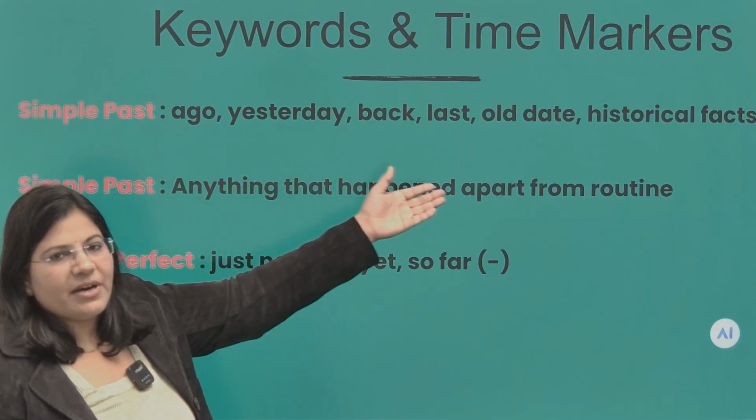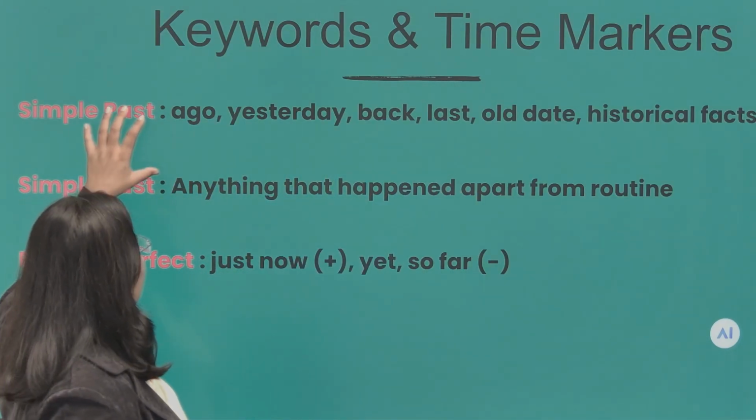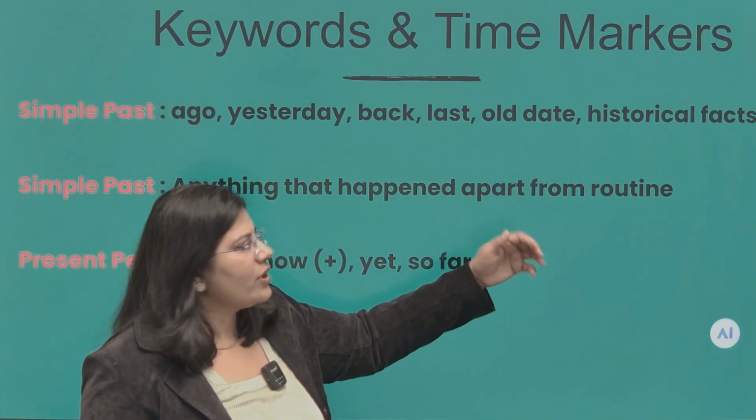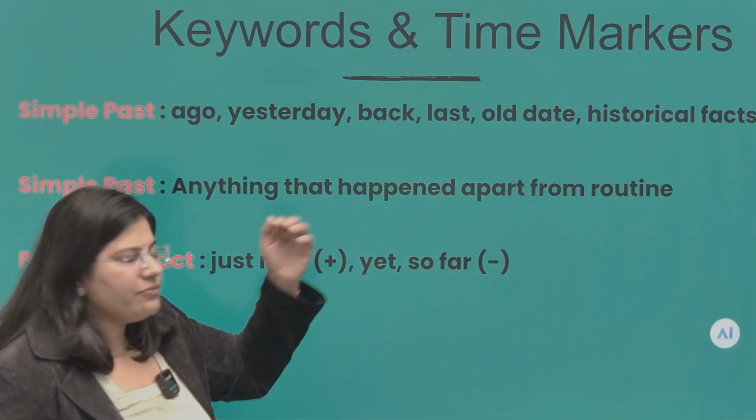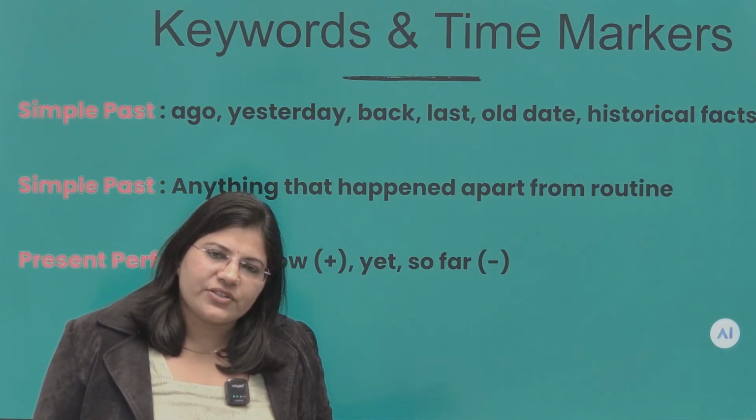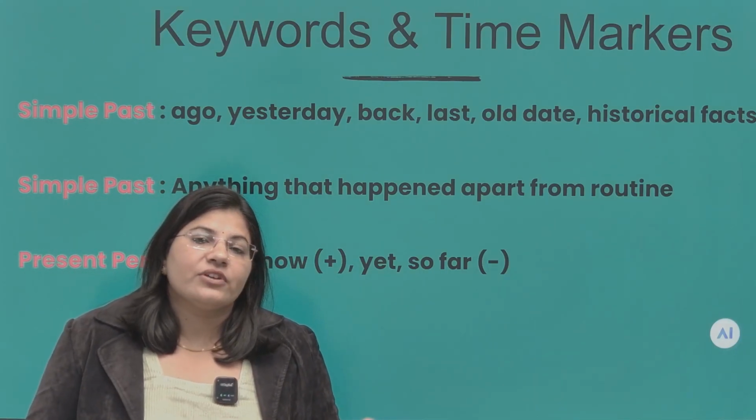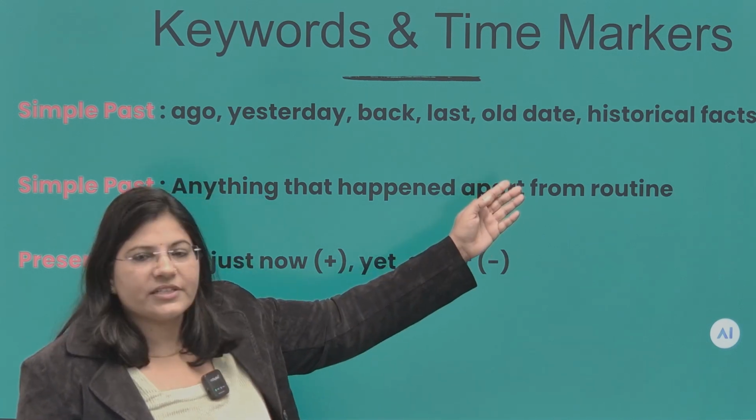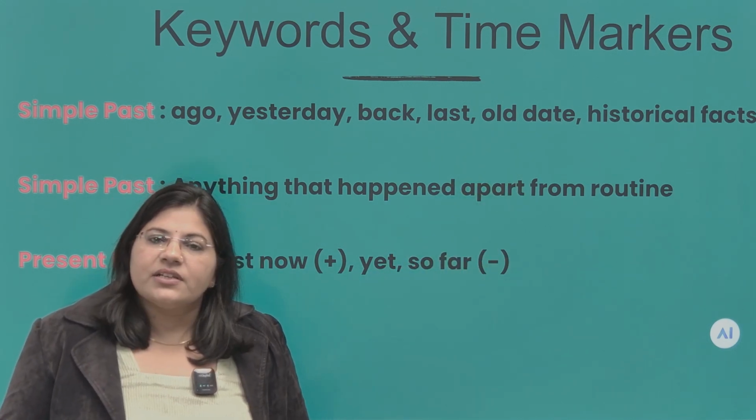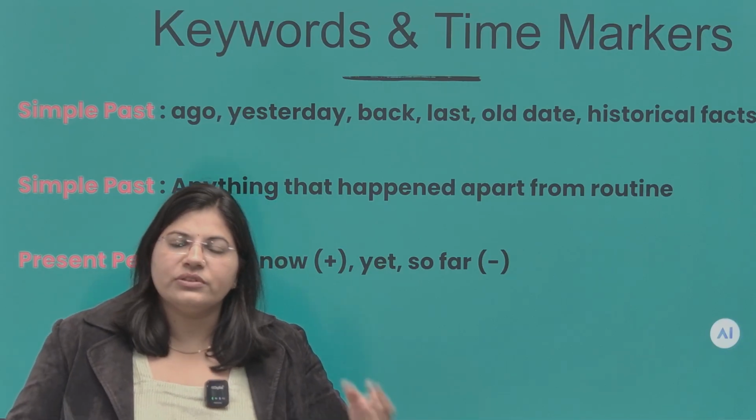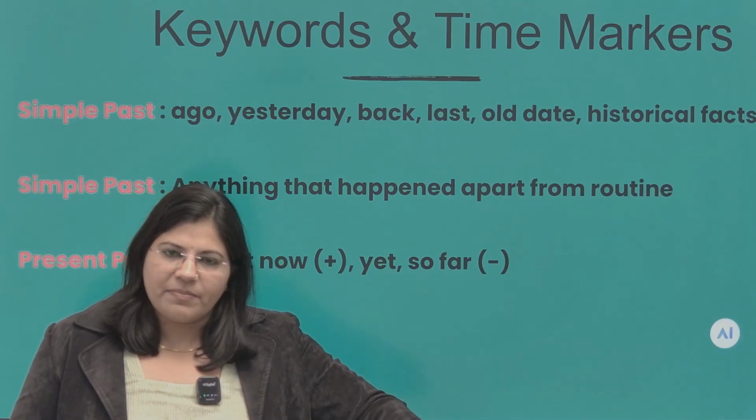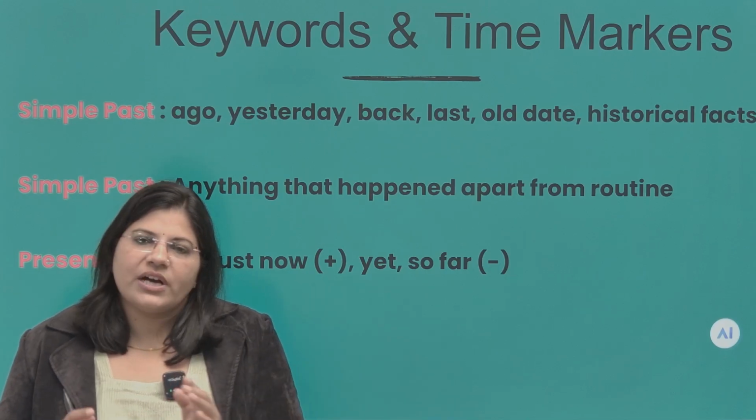We have some key markers for this tense. Sometimes we use ago, yesterday, back, last, any old date or any historical facts. And the most important thing is when we are talking about something apart from a routine action, we got freedom in 1947. So this is an old date. If I talk about I watched a movie yesterday, I met Raman 10 minutes ago, all these things are in the past. Possibility of the action is in the past. Now it is not related to our present.